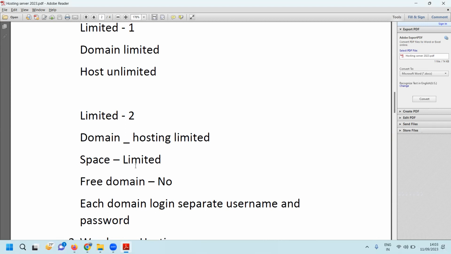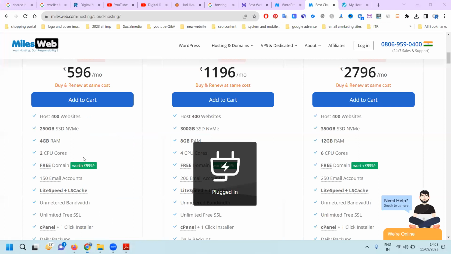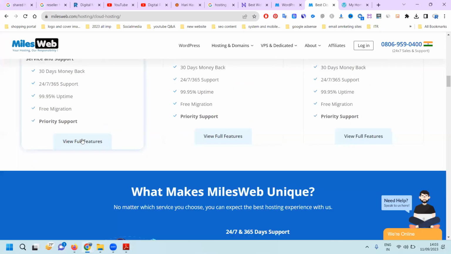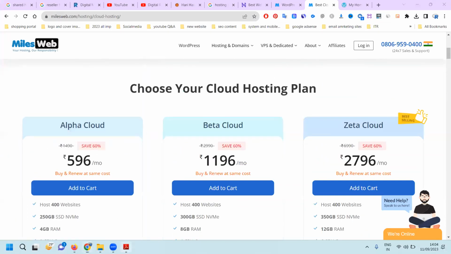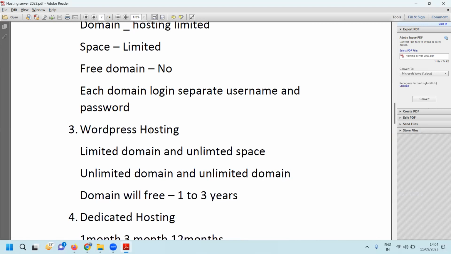a specific extension, when purchasing your particular domain and hosting option. Any purchase that provides a free domain is only for certain packages. So this is the way we can purchase your hosting. One is called limited space, limited domain, unlimited domain, limited space, and limited domain, unlimited space. So these are the conditions.